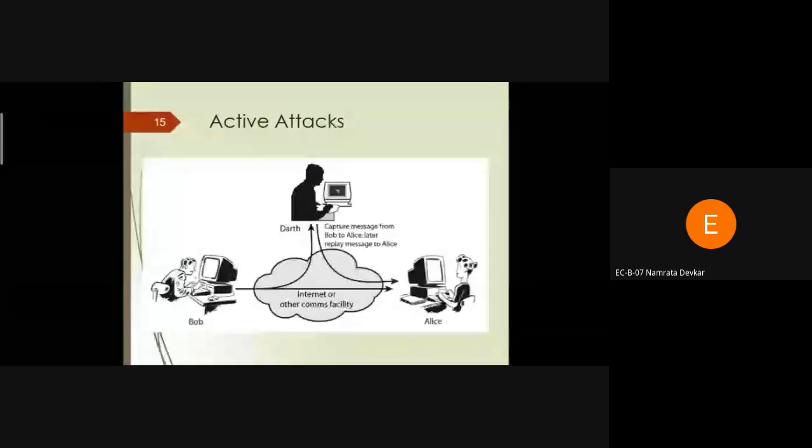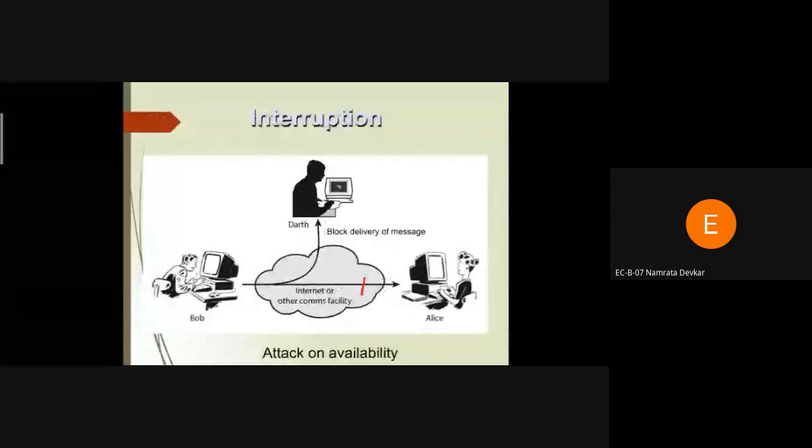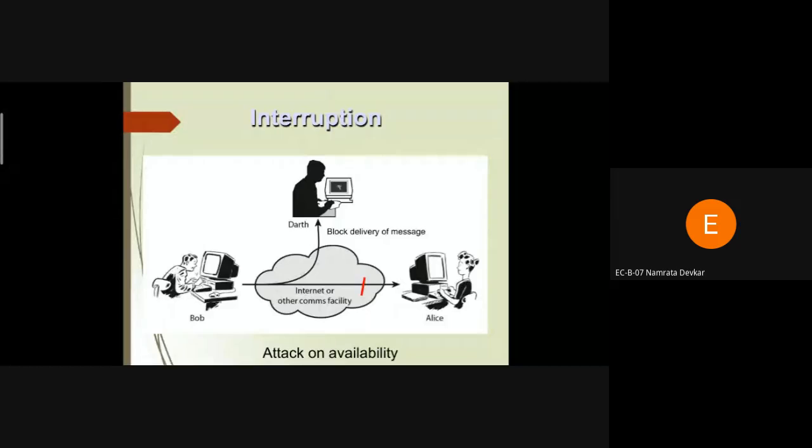Okay, along with this, we have to study the important concepts regarding the attack. The third one is interruption. In an interruption, when person A transmits the message to person B, the third person can receive the message and block that particular message.